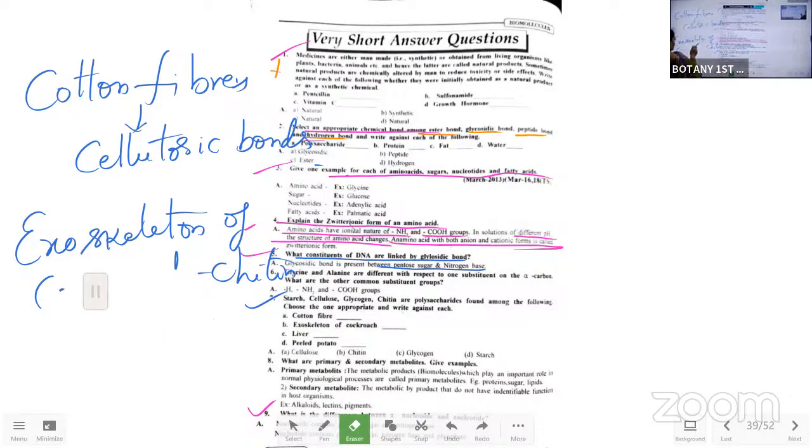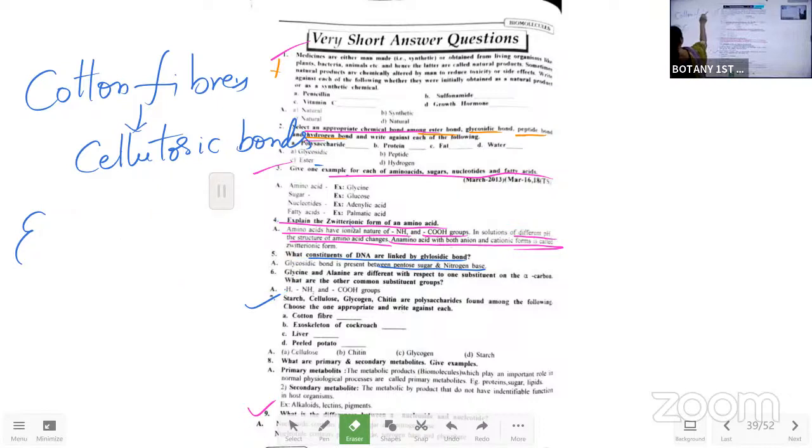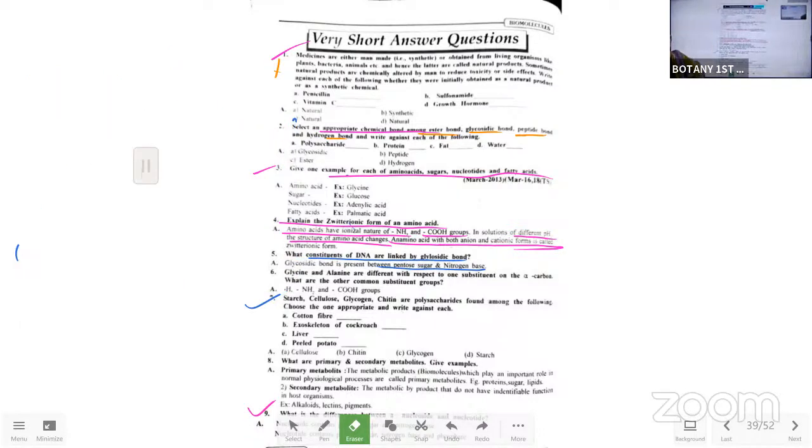And the next one. What is the difference between nucleoside and nucleotide? The difference, that means here we have to say how it is made.